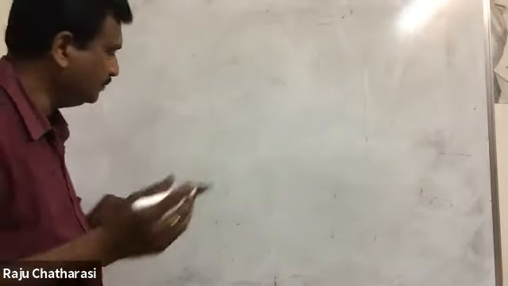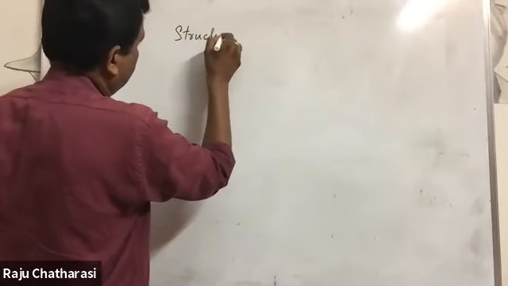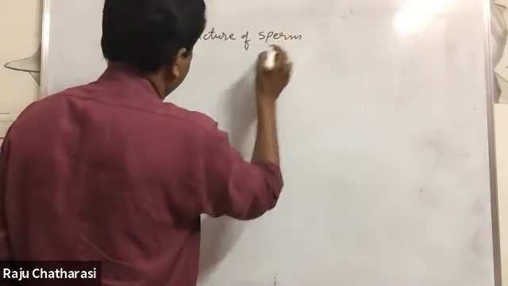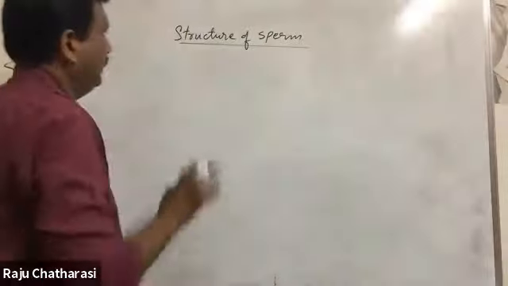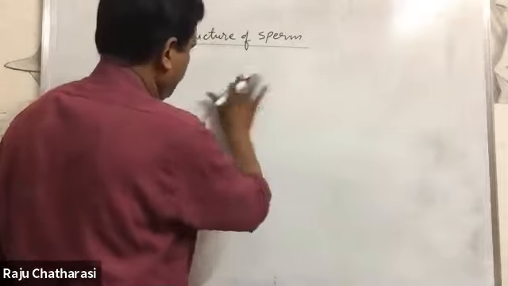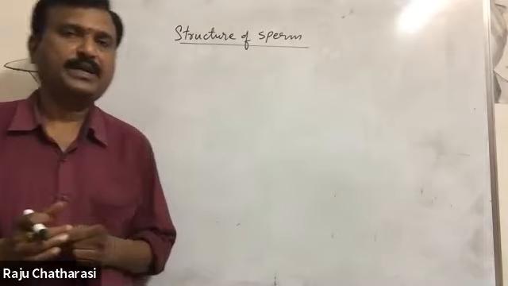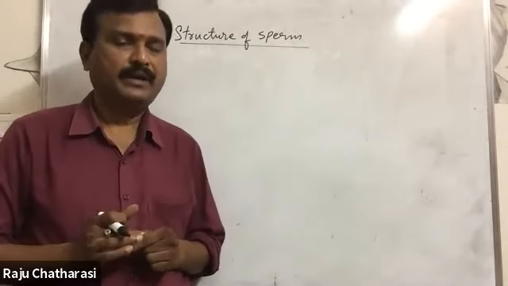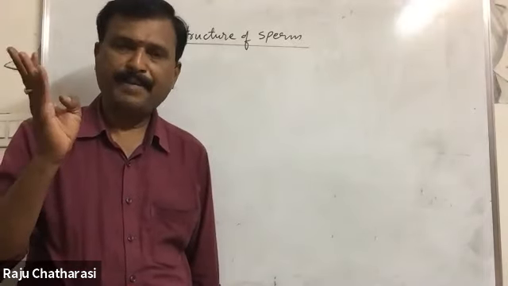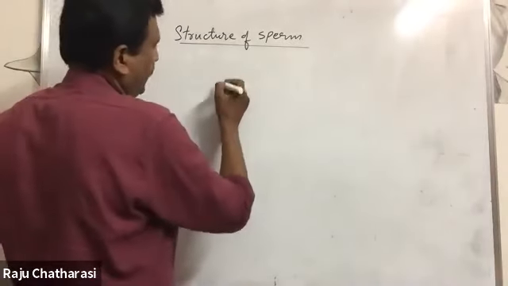Structure of sperm. It is microscopic structure. The sperm has head, neck, middle piece, and tail. Four parts are there in the sperm. Let us see here.